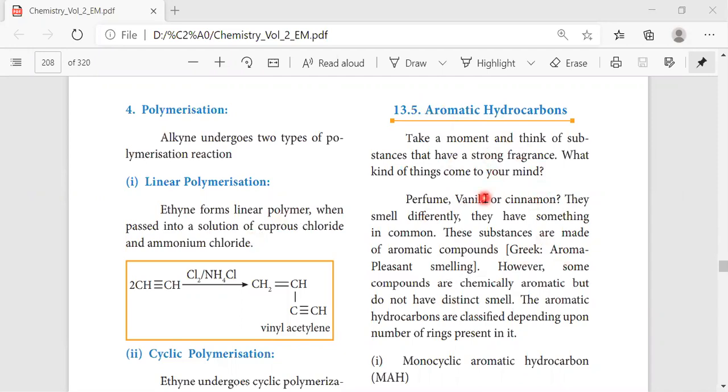For example, perfume, vanilla and cinnamon, they will smell differently. So these are all natural compounds. And also the word aroma refers to smelling, pleasant smelling.